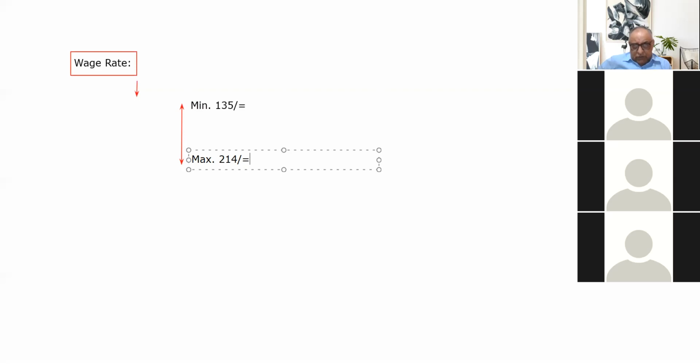The next important point is that recently a committee was constituted by the government to study the Manrega wage rate. That committee suggested that the per day wage rate should be increased to rupees 347.